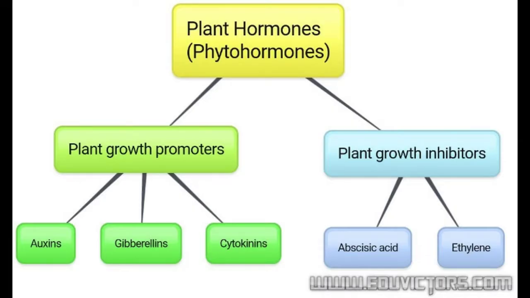Types of plant hormones. There are 5 major classes of plant hormones. They are auxins, cytokinins, gibberellins, abscisic acid (ABA), and ethylene. Among all these plant hormones, auxins, cytokinins, and gibberellins promote plant growth, while abscisic acid and ethylene inhibit plant growth. That is what you see in this picture.